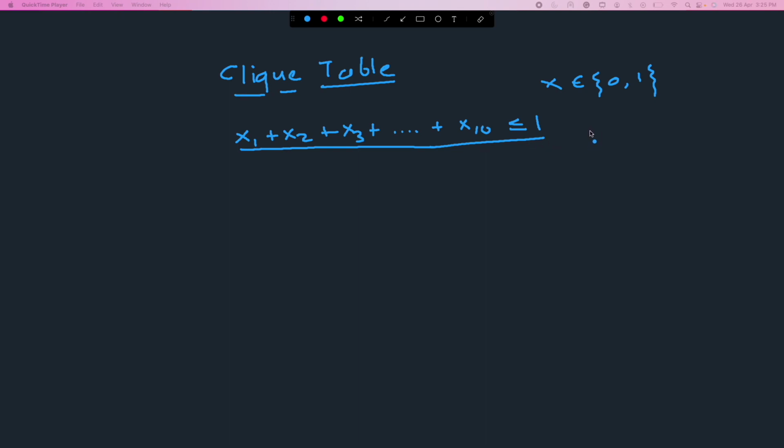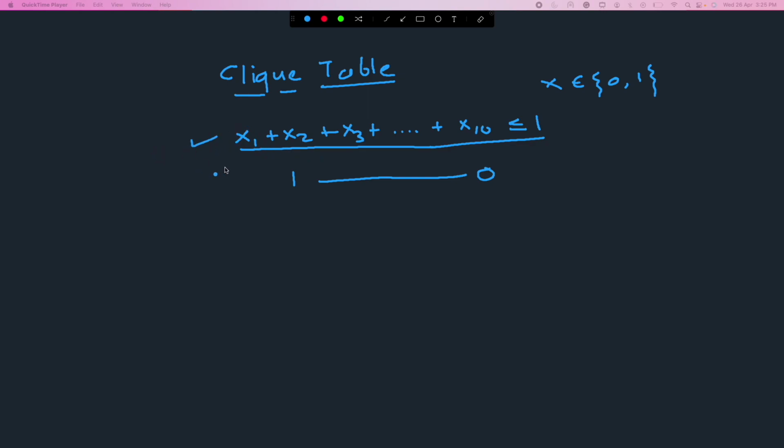What I mean by this is that all of these variables, all 10 variables, are connected to each other in the sense that if any one of these variables is fixed to value 1, then all the other variables are fixed to value 0, right? So it's a standard type of constraint. This is called one clique.